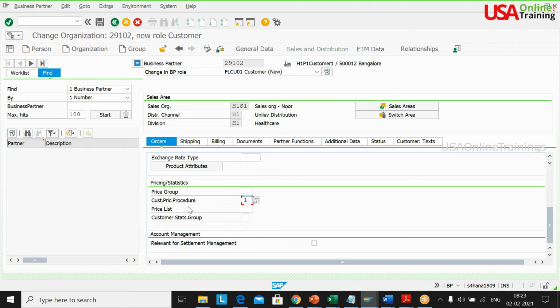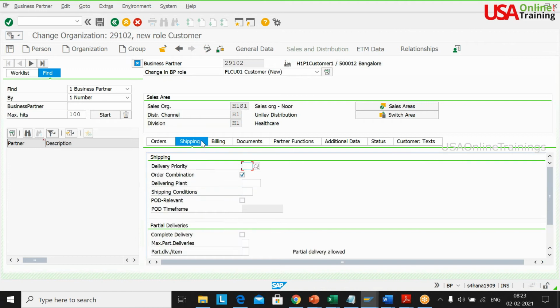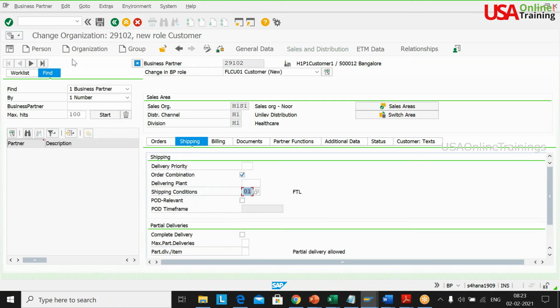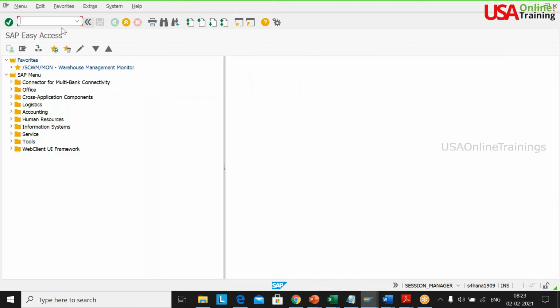Customer pricing procedure and shipping conditions, standard. Whatever small information is needed, I'm passing it here and saving it, minimal information. Right, now my customer is ready and my vendor is ready.